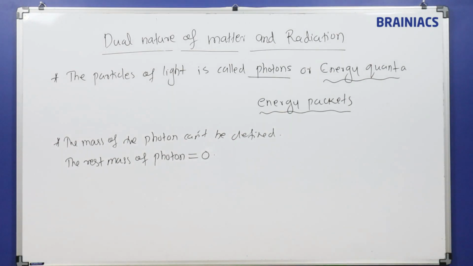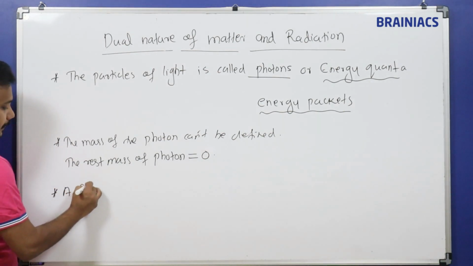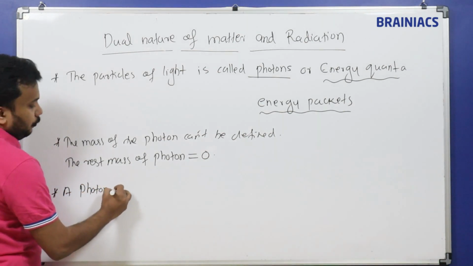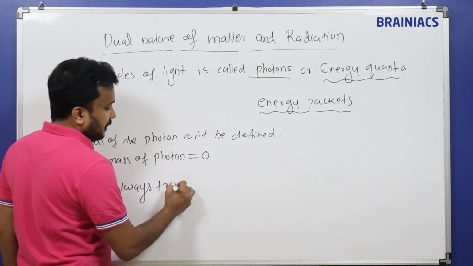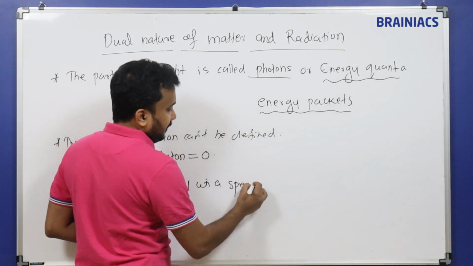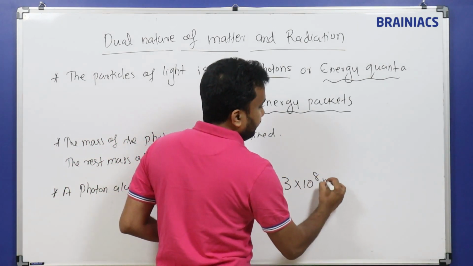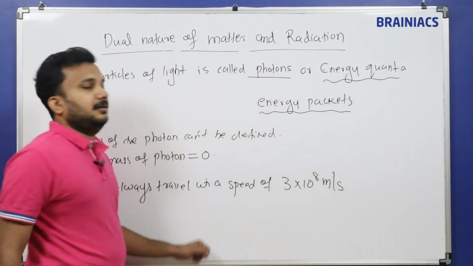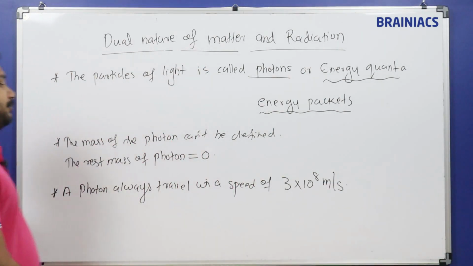A photon, meaning light, will always travel with a speed of 3 into 10 power 8 meter per second. That is the speed of light.